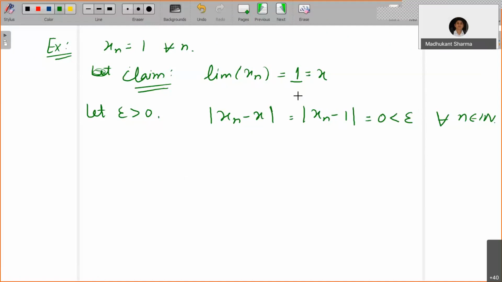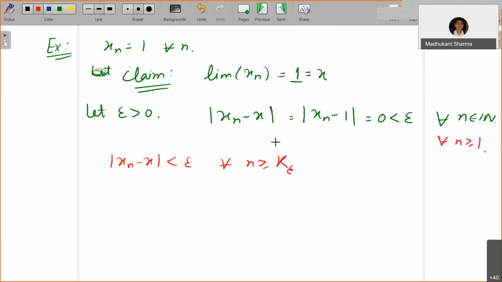This is because for every n, mod xn minus x is going to be less than epsilon. So it establishes our claim that the limit of xn equals 1. See, you need to show that mod of xn minus x is less than epsilon for all n greater than or equal to some k epsilon. But here, for k epsilon you can take 1 itself, for all n greater than or equal to 1.